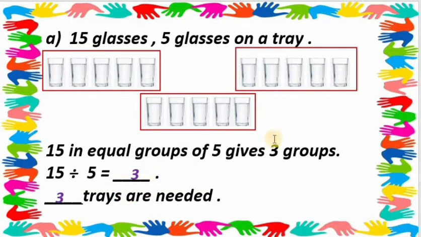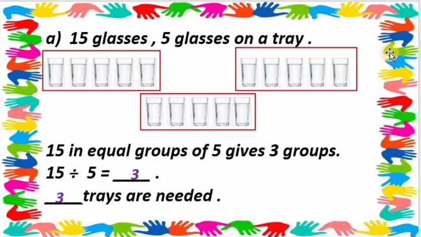So the answer is 3. How many groups are made here? 1, 2 and 3. See in front of us: 1 group, 2 groups, 3 groups, meaning 1 tray, 2 trays and 3 trays. So 3 trays are needed. In 15 glasses, groups of 5 glasses make 3 groups. 15 in equal groups of 5 gives us 3 groups, meaning 5 threes are 15. 3 is our answer. So 3 trays are needed.